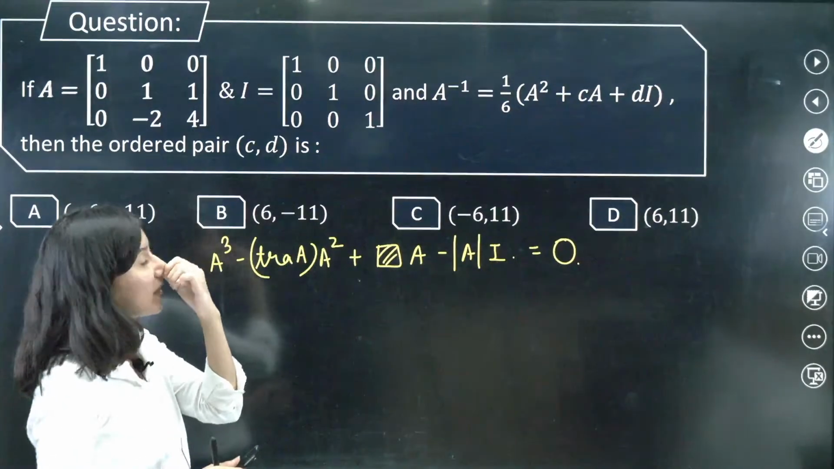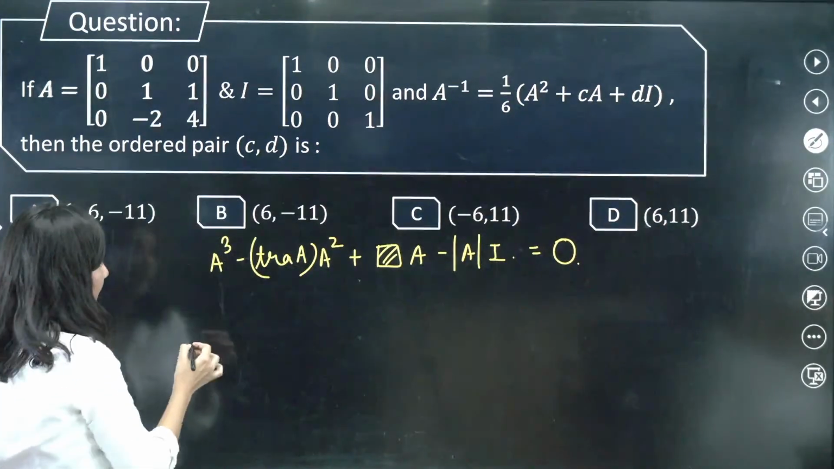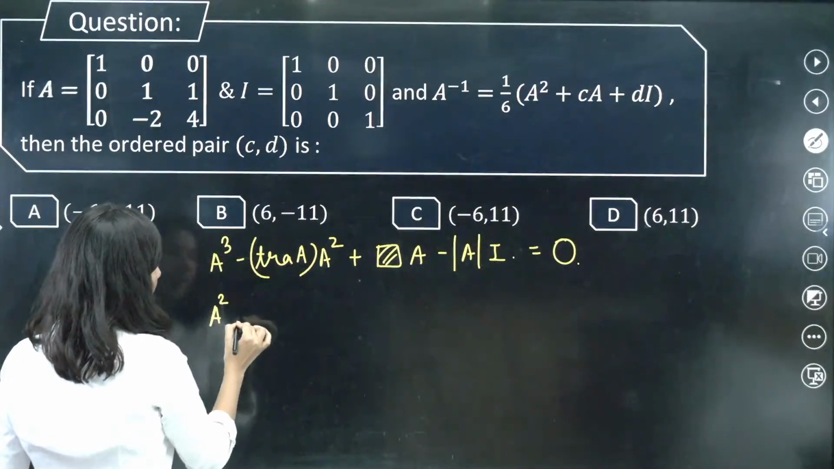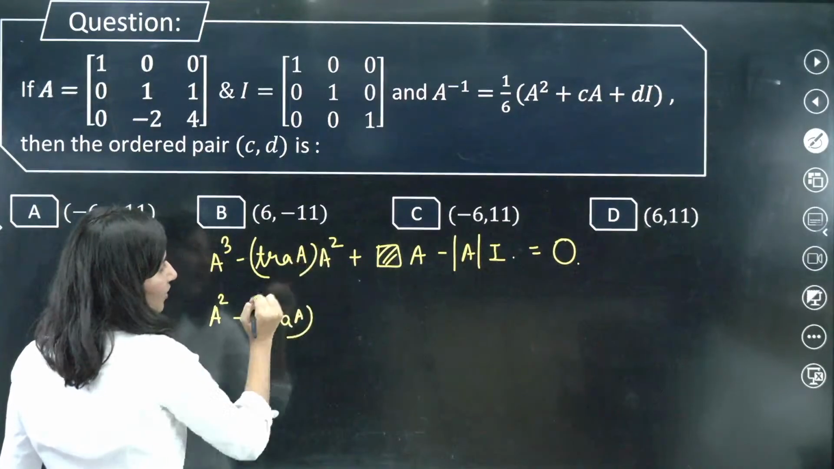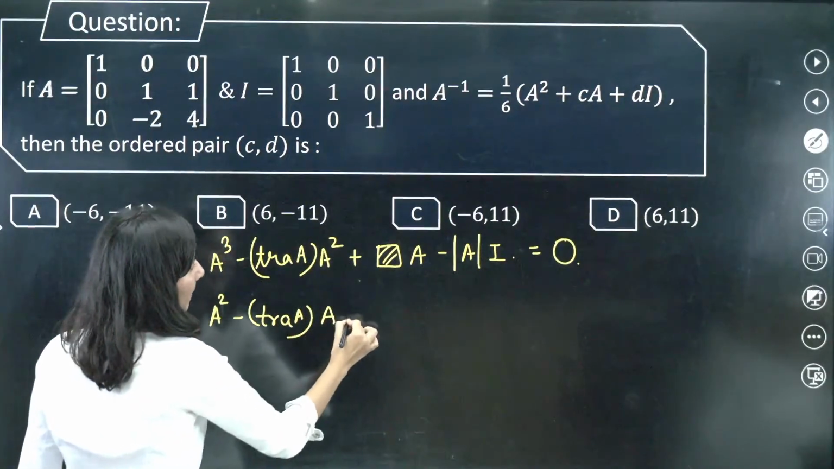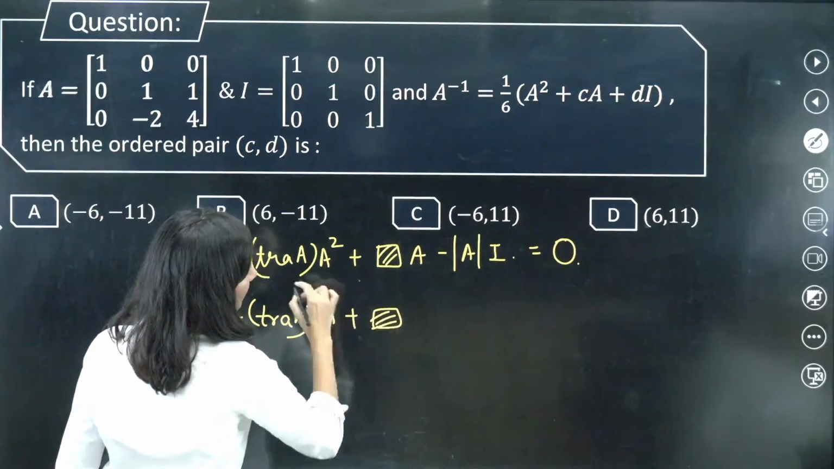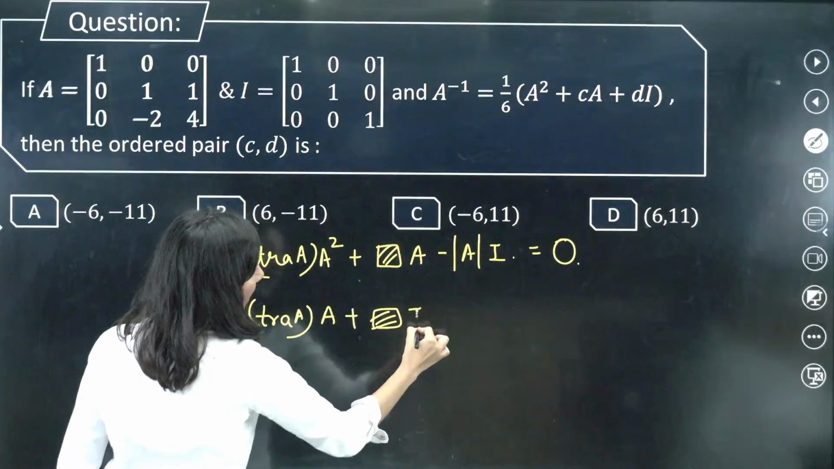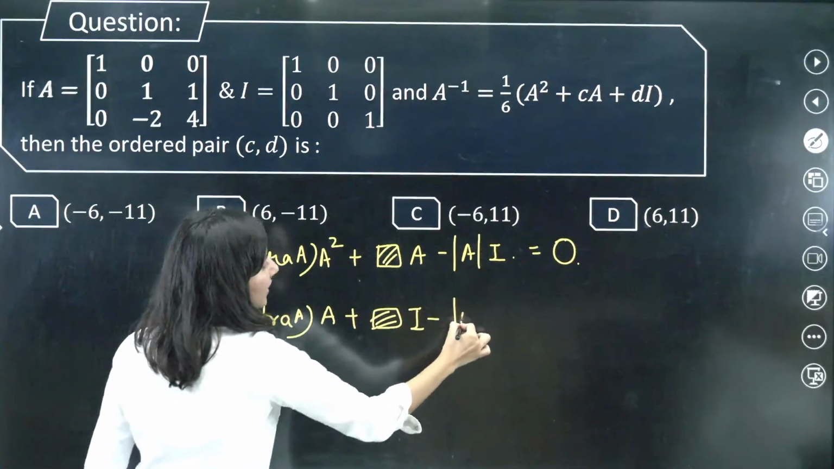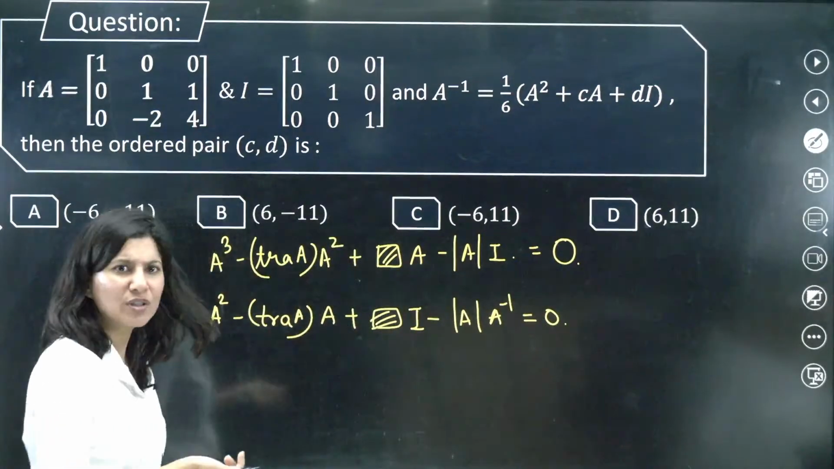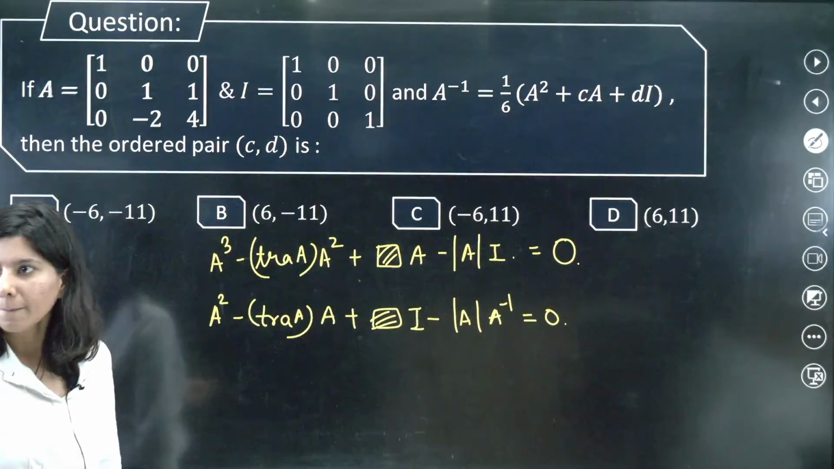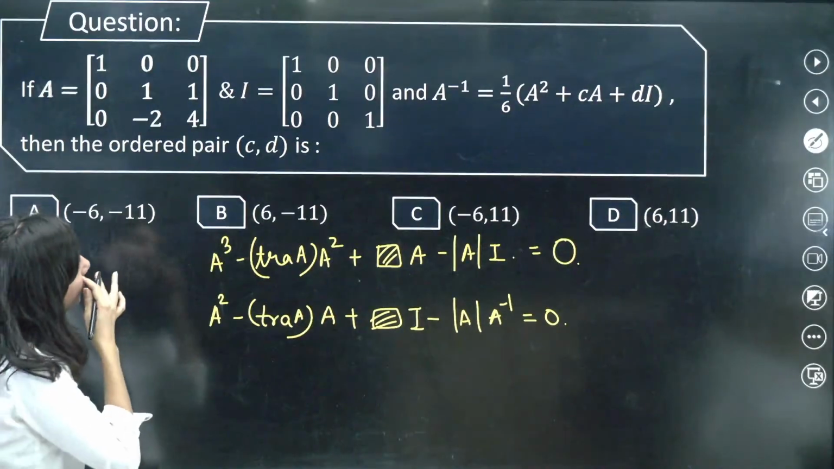Now you're looking for A inverse, right? So let us multiply by A inverse. So A square minus trace of A times, if you multiply A inverse, you will get A, plus whatever some constant will be there, A inverse will be I, minus determinant A, and A inverse equals to 0. Let us put the value.